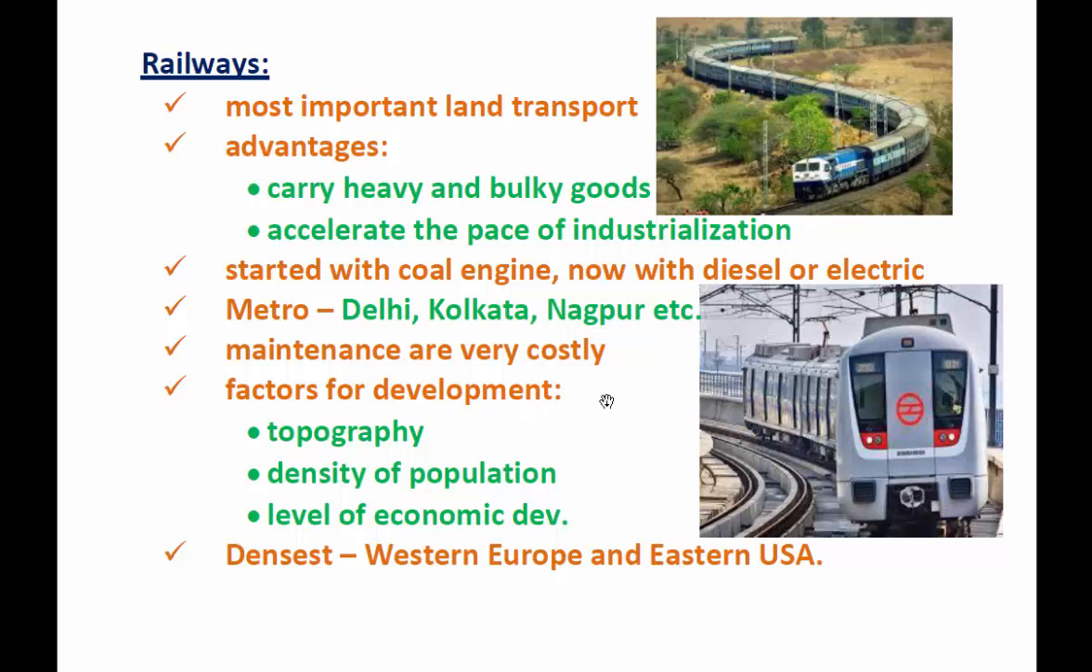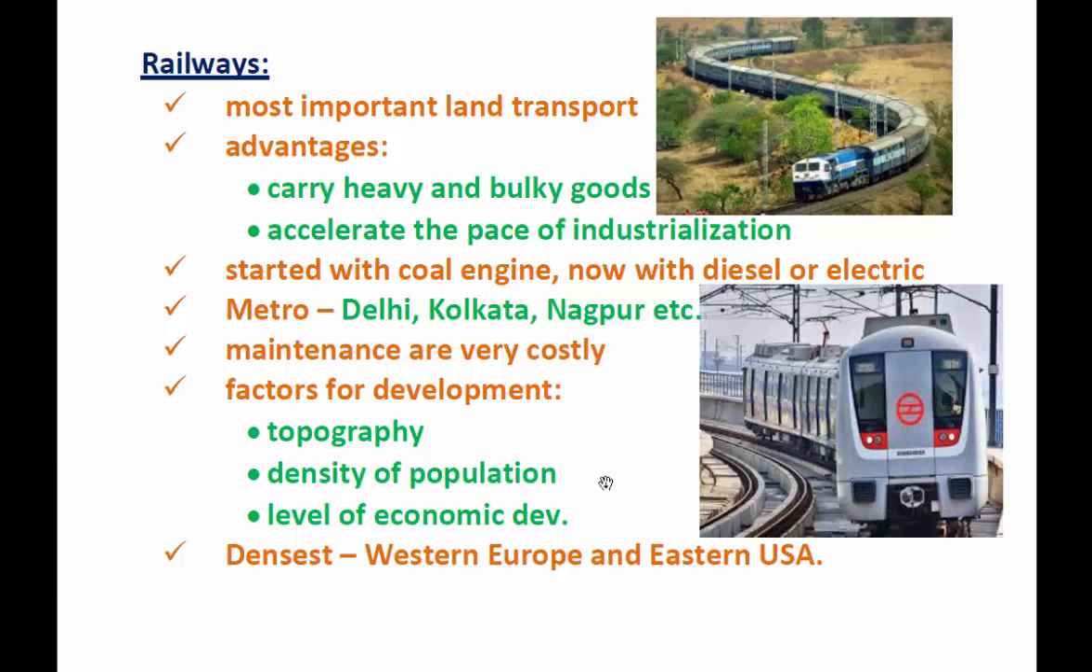All right, so for the development of railways, topography, density of population, and level of economic development are some of the factors. So if we consider the world railway system, Western Europe as well as Eastern USA are considered to have the densest railway systems in the world.